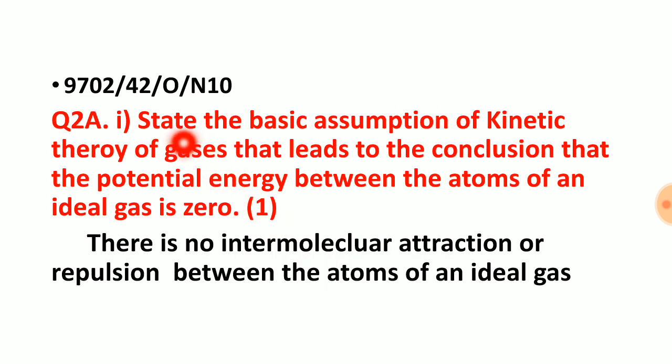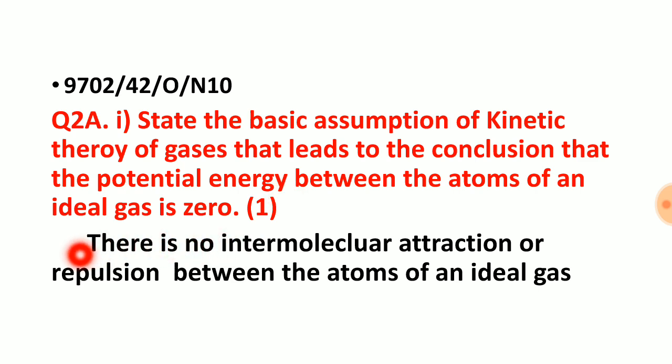In this question, it is asked to state the basic assumption of the kinetic theory of gas that leads to the conclusion that the potential energy between the atoms of an ideal gas is zero. This is from October-November 10, paper 4.2. In an ideal gas, potential energy is zero, and what is the postulate that leads to this conclusion?